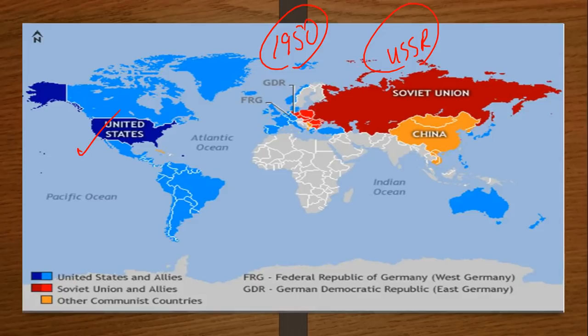Basically the Cold War was a cutthroat competition between the USSR and the USA, and you can see here there are many countries that were part of the Soviet Union, as well as allies or friends of the Soviet Union, and we have many countries that are friends of the USA. The competition was in the sector of technology, such as space.